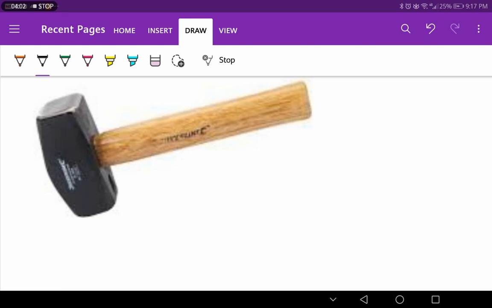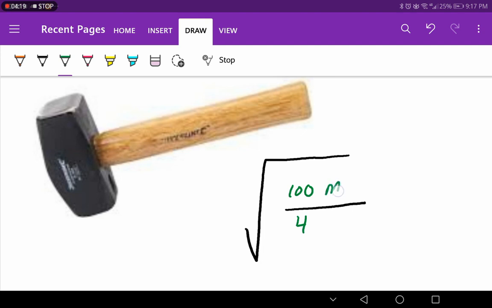What if I have an equation like this? 100 here, and 4 here, 20 here, and 8 here, and 7 here, and 10 here. What if you have this equation, my dear student?